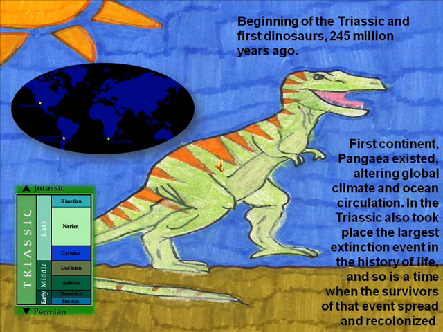Beginning of the Permian, 285 million years ago. Last period of the Paleozoic era. At the end of the Permian was the largest mass extinction recorded in the history of Earth.